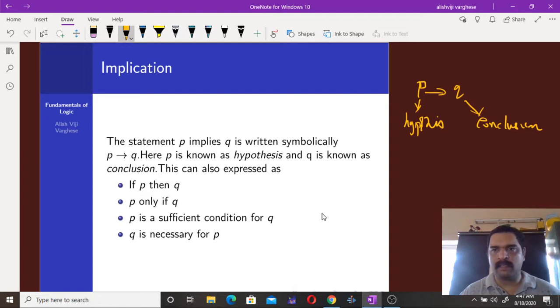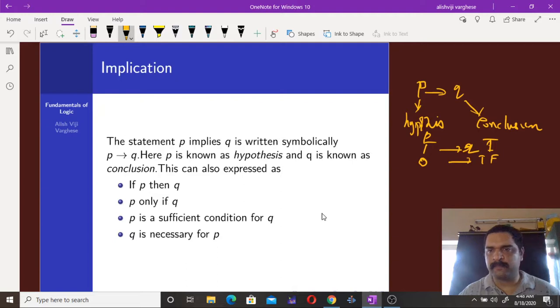And this means if P then Q. That means if P is true, then Q is true. And if P is false, Q can be true or false.